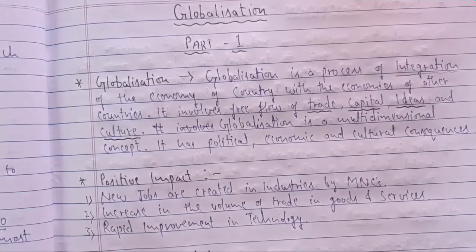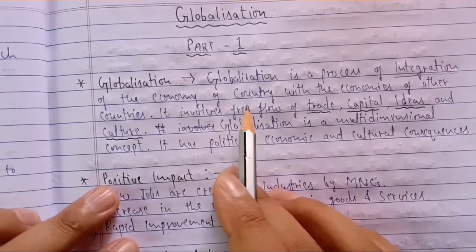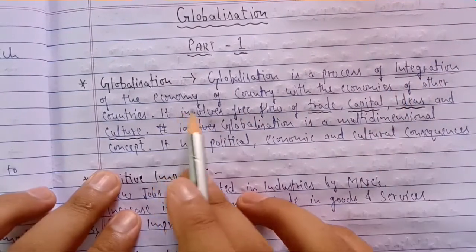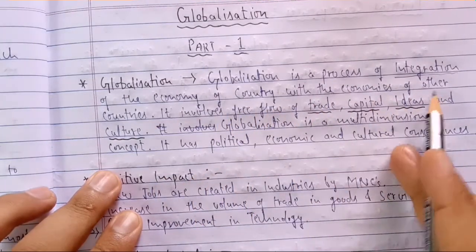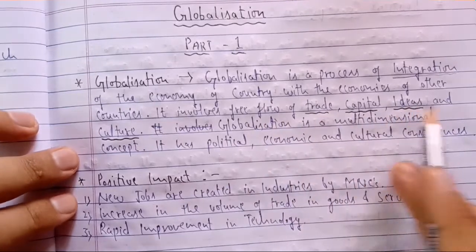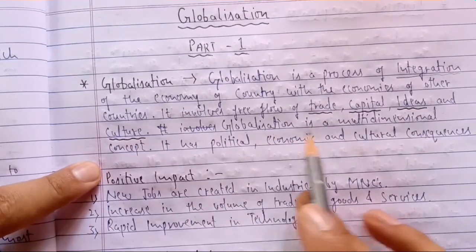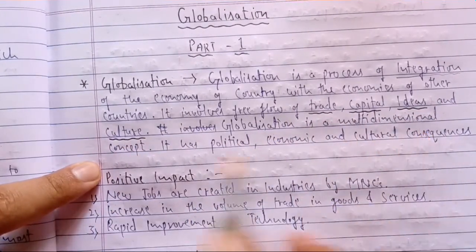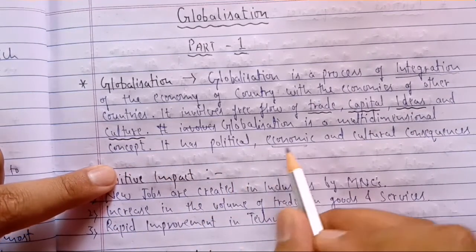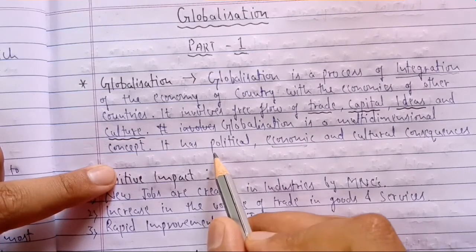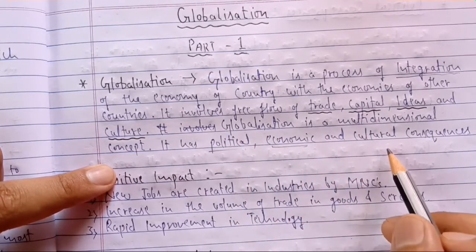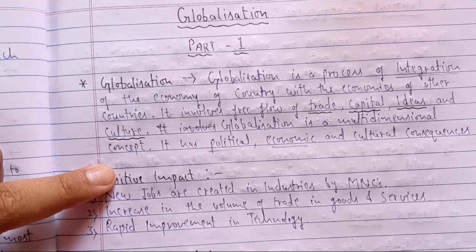This definition I have already read for you. Again, I'm reading. Globalization is a process of integration, coming together of the economy of a country with the economies of the other countries. It involves free flow of trade, capital, ideas and culture. Globalization is a multi-dimensional concept. As I told you, it is multi-dimensional because it doesn't talk only about economics. It also tells about the political influence, economic influence and cultural influence of globalization.